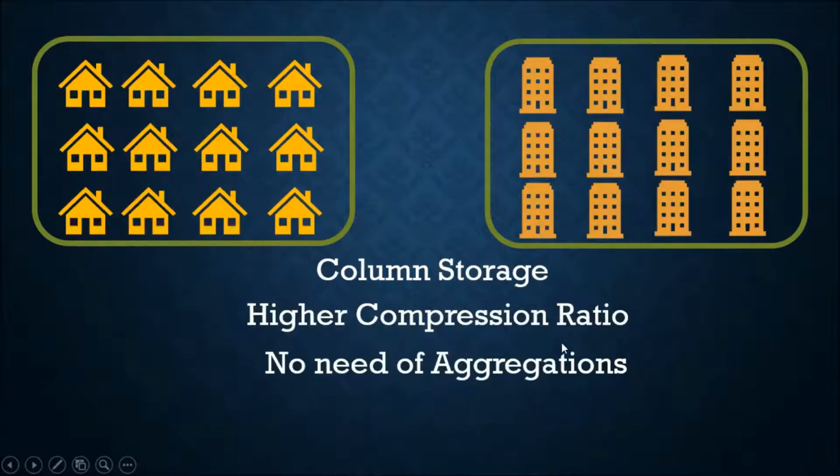Aggregates means aggregated data that you regularly store in any data warehousing technology, but it is not required here. High compression ratio means we can store a large volume of data in less space.